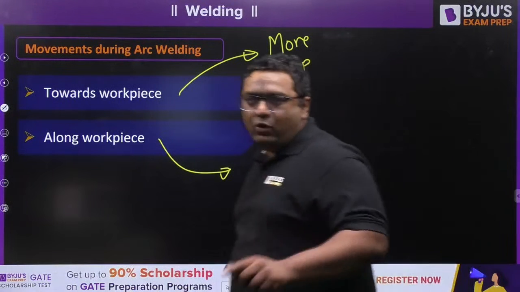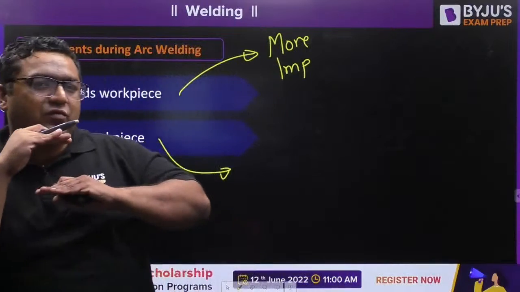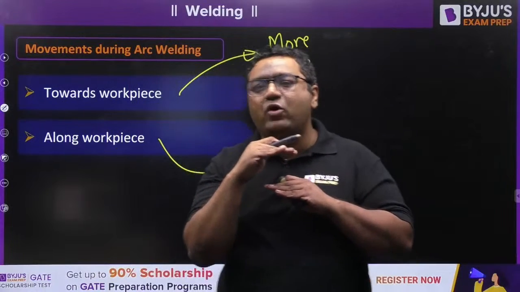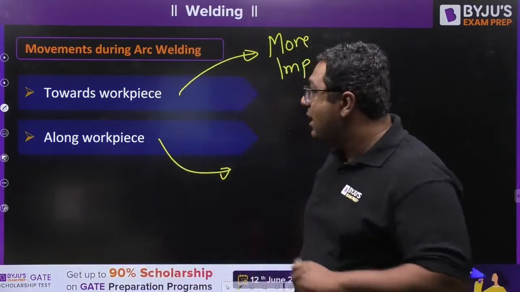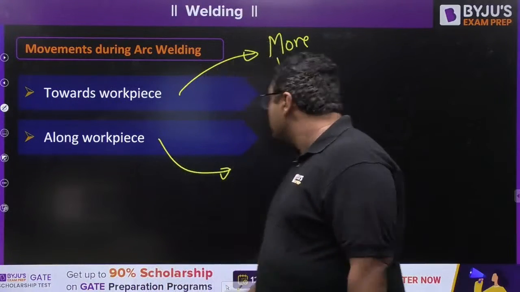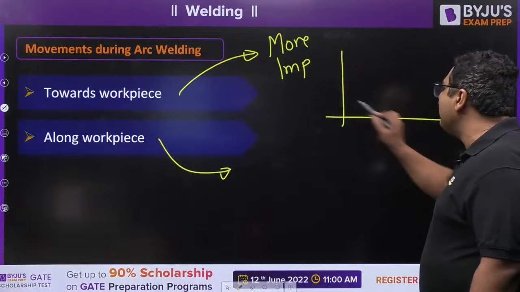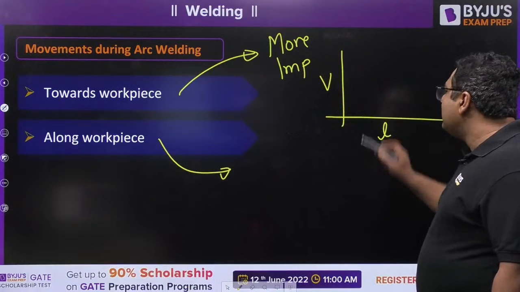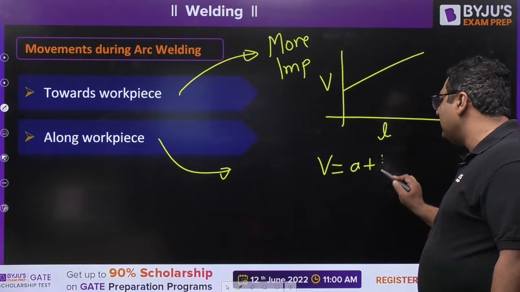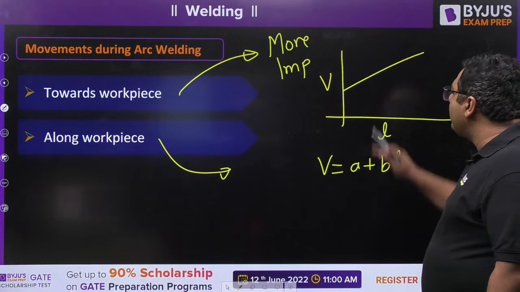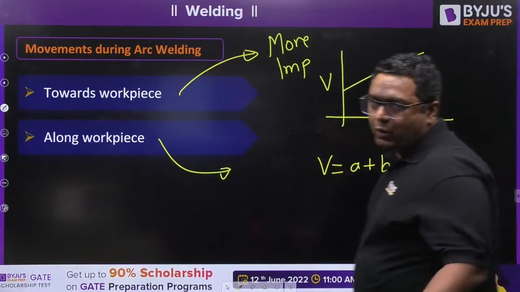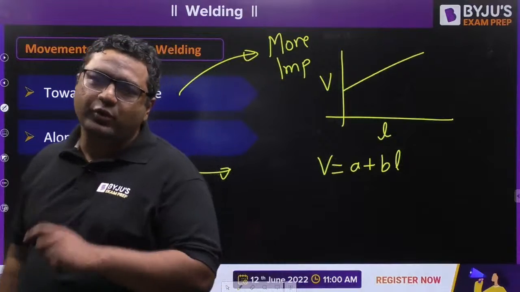Because everybody knows that the gap between the electrode and the workpiece decides the air resistance, and if this air resistance is more, no welding is going to happen. The more the gap, the more the air, and the more potential difference will be required. If we make a curve between voltage and the gap, the curve comes like this, and this is defined as V = a + bL. So if there is more gap between them, more voltage will be required. That is what this curve says.